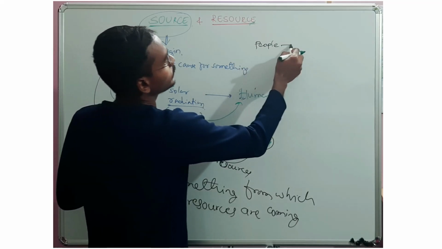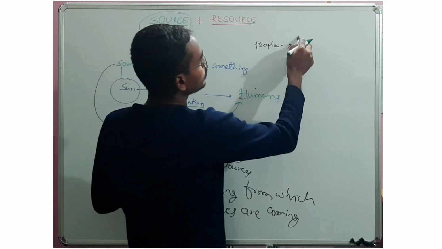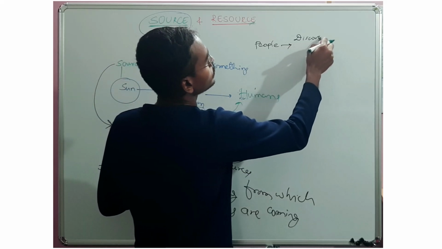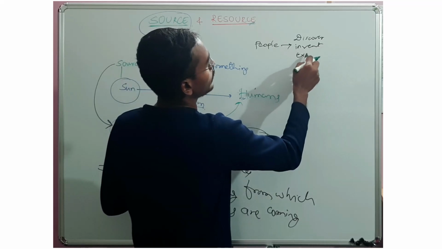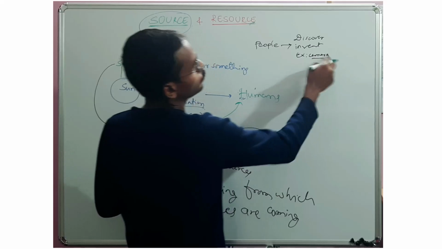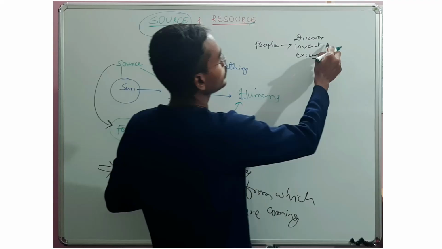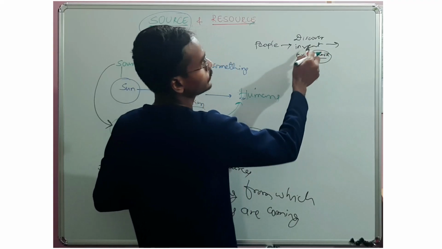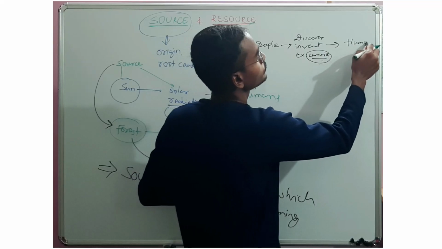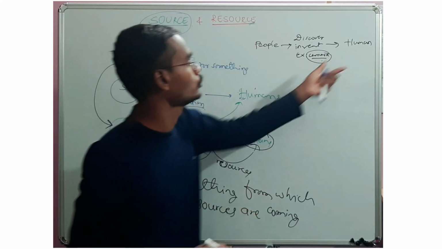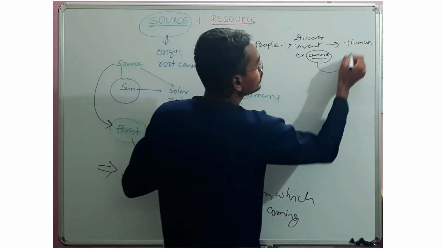From people, what do we get from people, meaning humans? They discover or invent something. Let's take an example: the camera. Who discovered this camera? People, human beings. This camera, this innovation, this discovery are resources to whom? Humans.